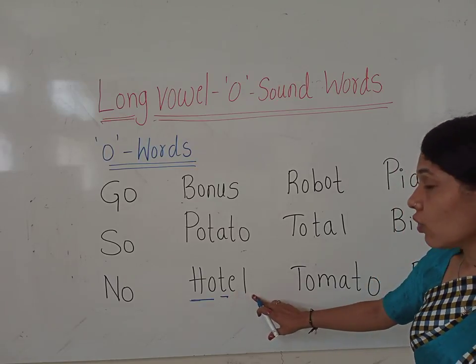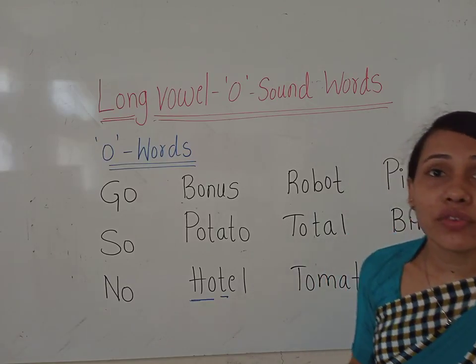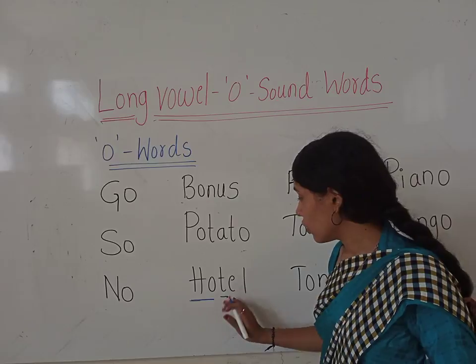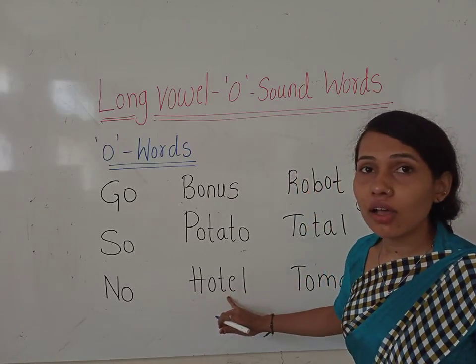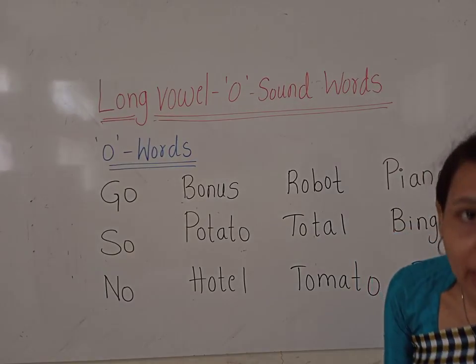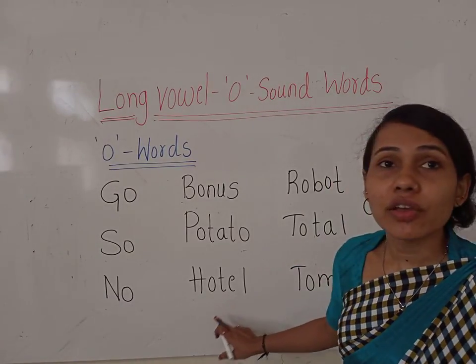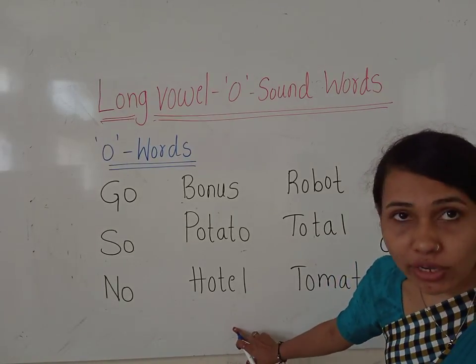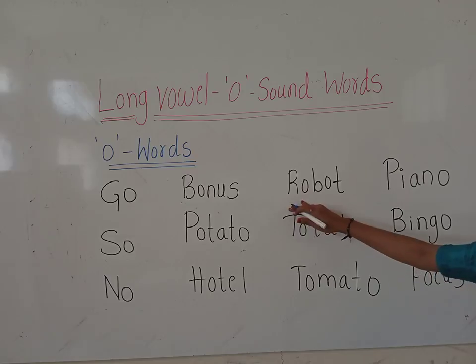E. And what is the sound of L? L. Hotel. How do we read it? Hotel. H-O-T-E-L. Hotel. We read it as hotel. Okay? Now let us see the next word, children.